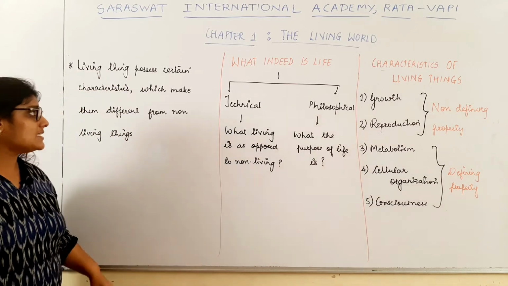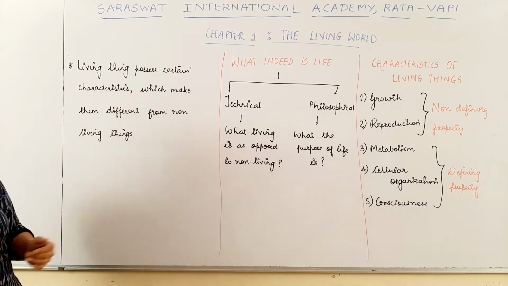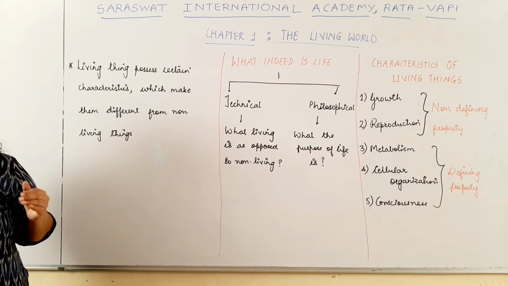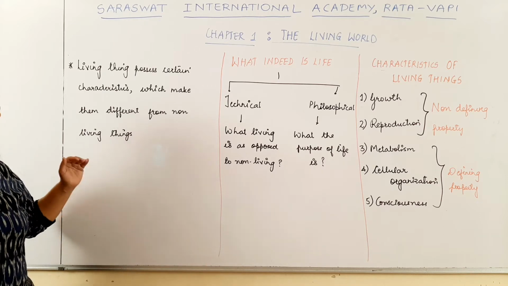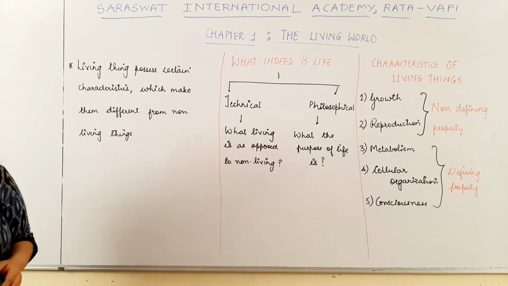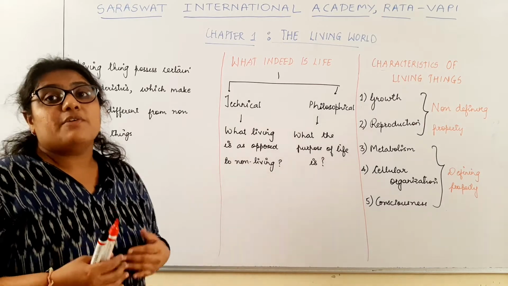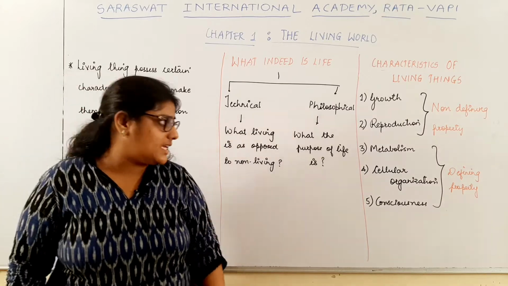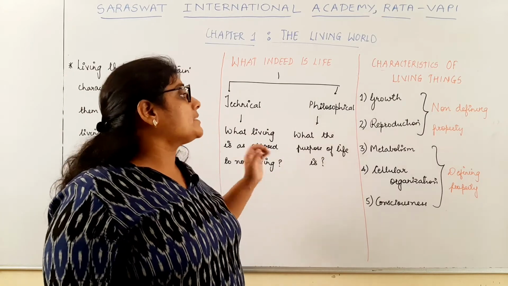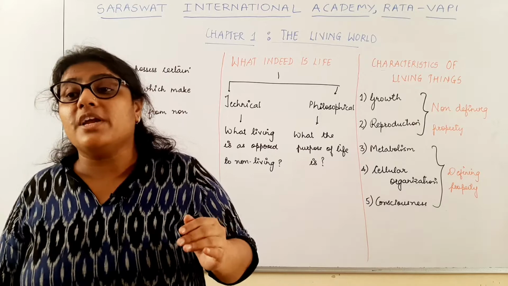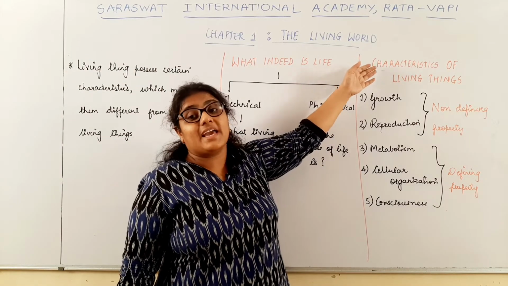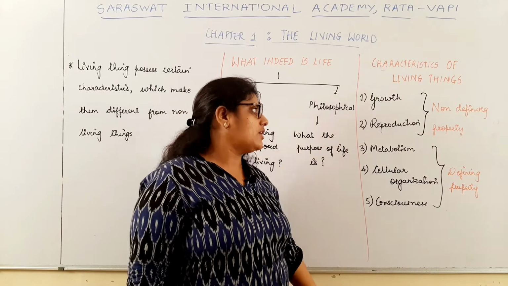Now students, living organisms possess certain characteristics which make them different from non-living things. There are various characteristics which make living organisms different from non-living things. So what are those characteristics found in living organisms? We will deal with the characteristics of living organisms.